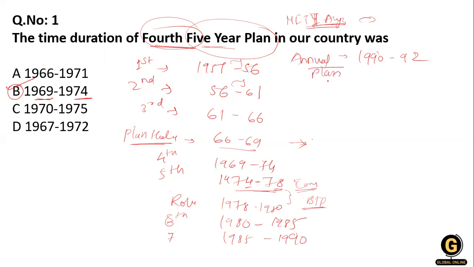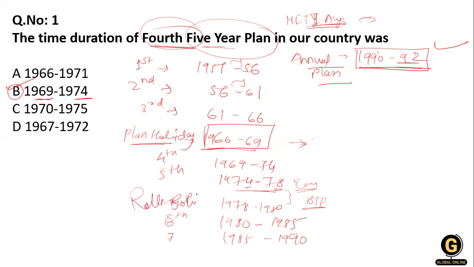This is also important: in 1990 to 1992 there is an annual plan gap, and there is a plan holiday in 1966 to 1969, and there is a rolling plan in 1978 to 1980. Clear? And after that, after the annual plan, in 1992, the 8th 5-year plan comes.